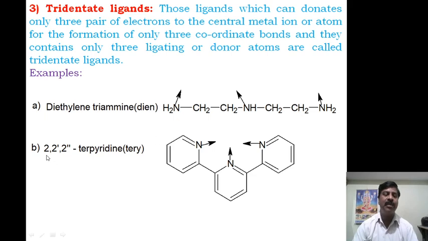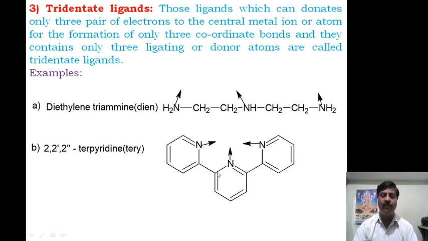Next, another example, 2,2',2''-terpyridine. Here the numbering is 1, 2, 3, 4, 5, 6 like that.